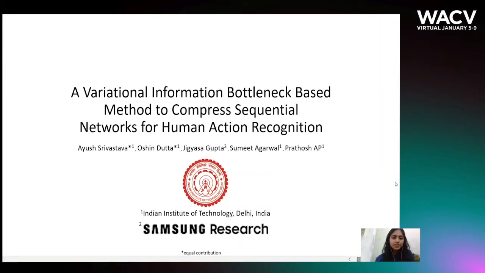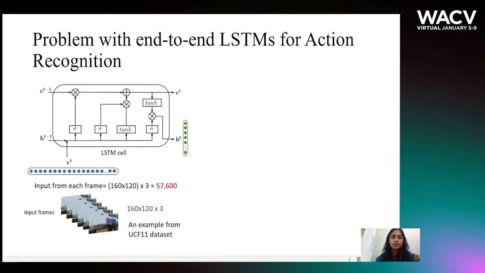Welcome to the presentation of the paper, A Variational Information Bottleneck-Based Method to Compress Sequential Networks for Human Action Recognition. For action recognition from videos, LSTMs are required to track the temporal information.